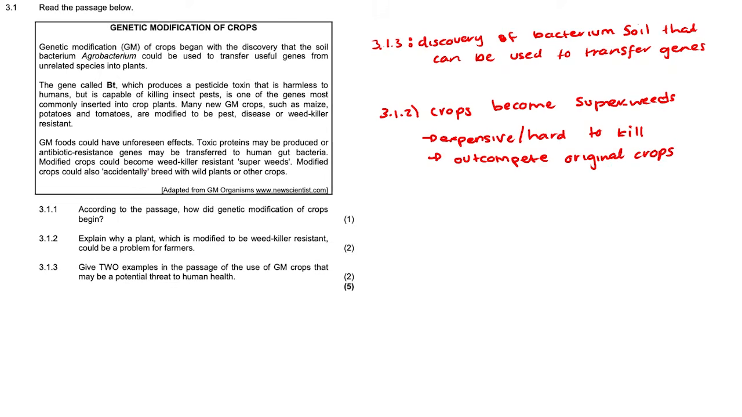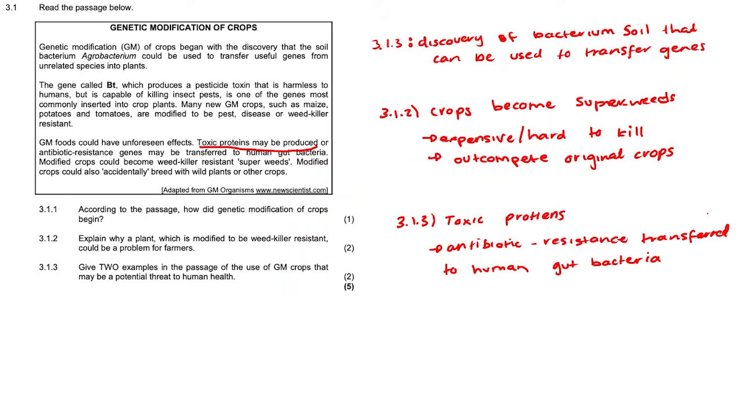Question 3.1.3. Give 2 examples in the passage of the use of GM crops that may be a potential threat to human health. So, as we see in the passage, they say that toxic proteins may be produced or antibiotic resistant genes may be transferred to the human gut bacteria. And that's all for this question.